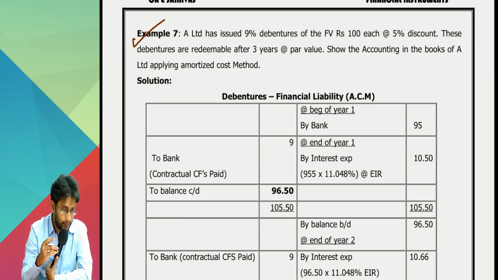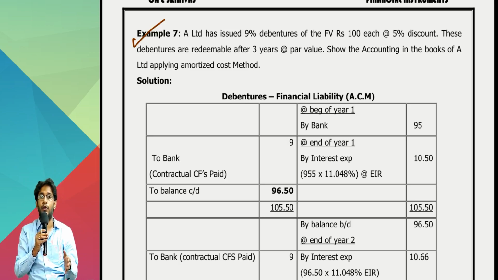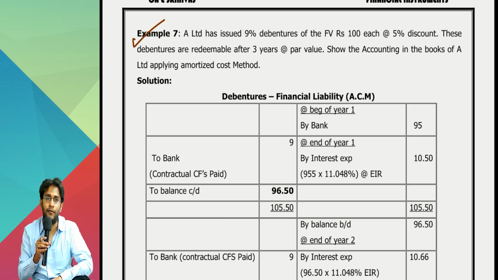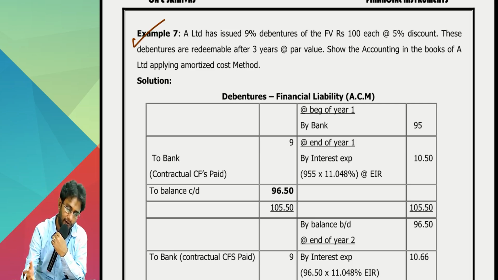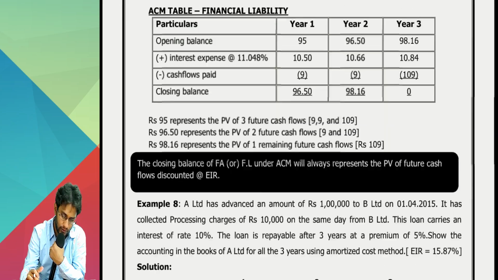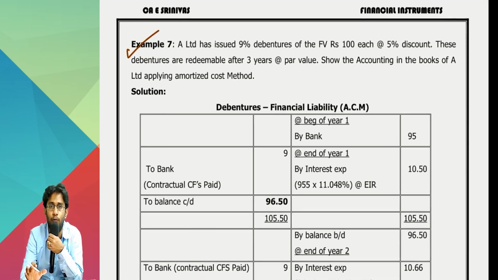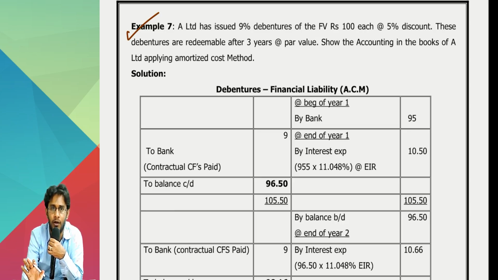Just to save time, I gave these solved examples. So you need not write, but you should definitely learn this. If you don't learn this now, you'll face a lot of problems while doing main questions. Just to save half an hour, 40 minutes, I have printed the solutions of 7, 8, 9 questions. So I will do it, you please do it on your calculator at least and observe this. A very critical number, sir. This question won't come in the exam, 100% it won't come. But without this knowledge, other questions you cannot solve.